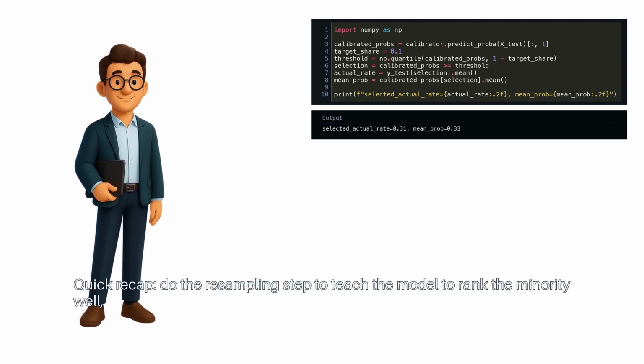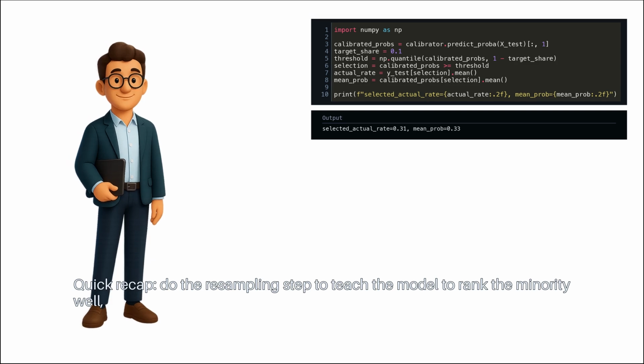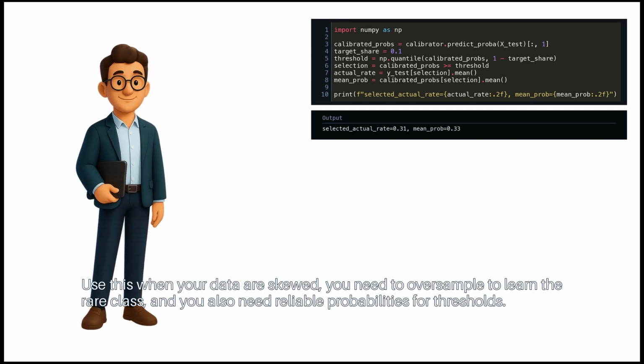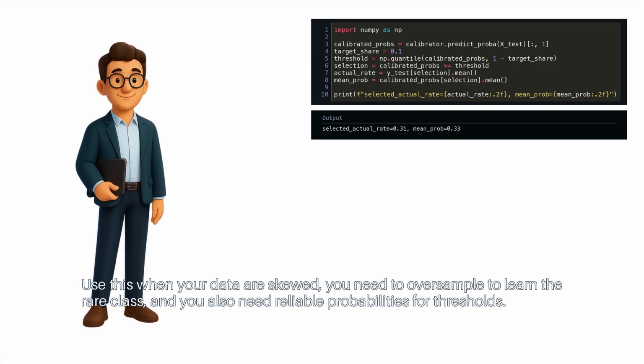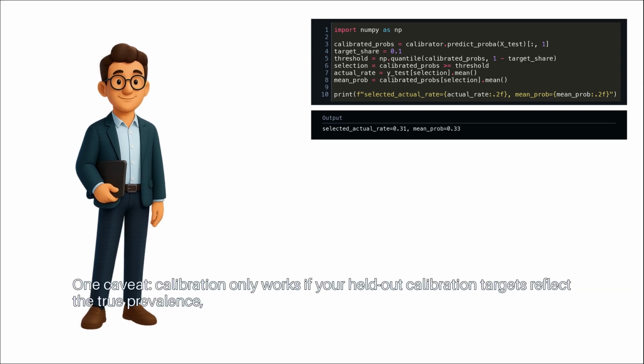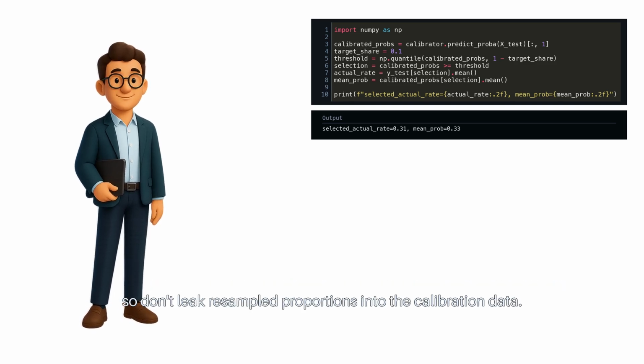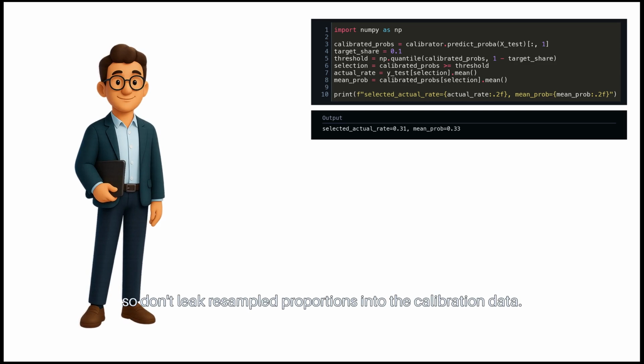Quick recap. Do the resampling step to teach the model to rank the minority well, then fit a calibration layer so those scores mean the real-world probability again. Use this when your data are skewed, you need to oversample to learn the rare class, and you also need reliable probabilities for thresholds. One caveat: calibration only works if your held-out calibration targets reflect the true prevalence. So don't leak resampled proportions into the calibration data.